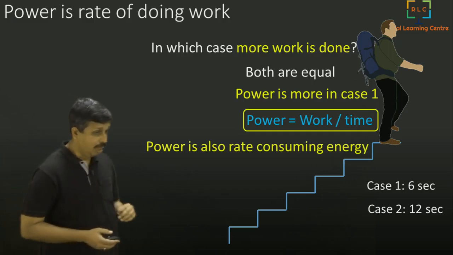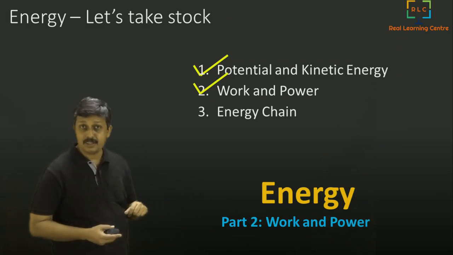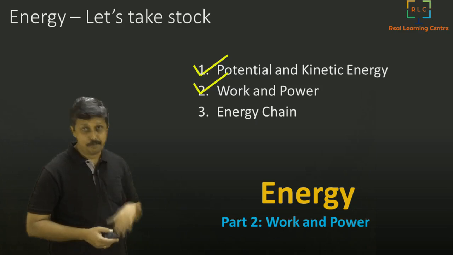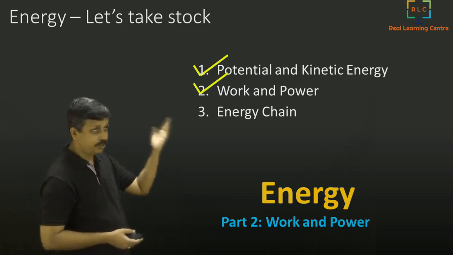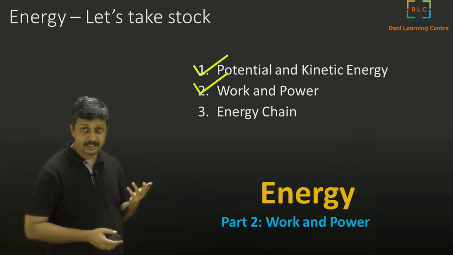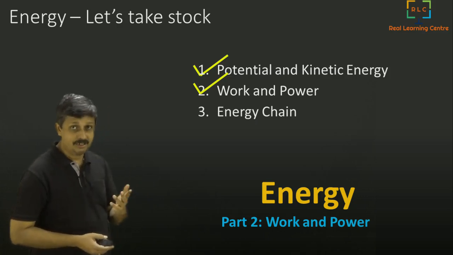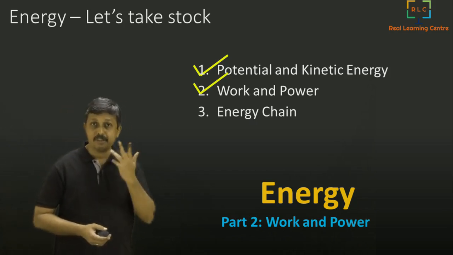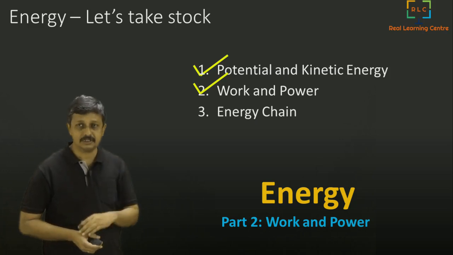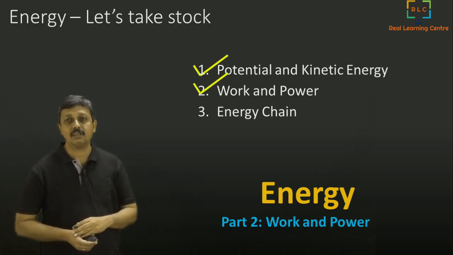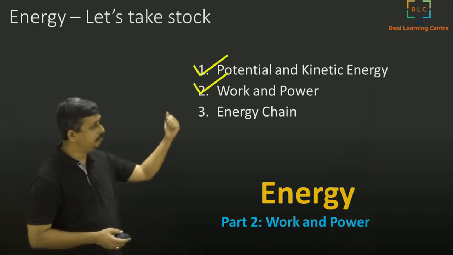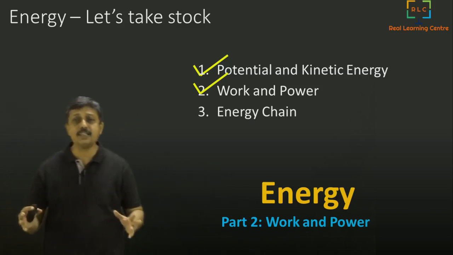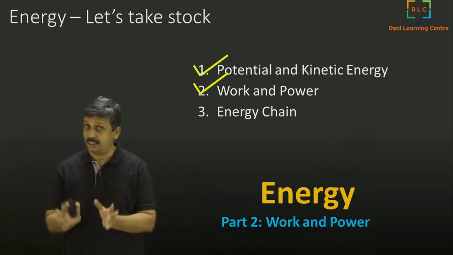So now we have understood work and power. We understood the relationship between work and also potential and kinetic energy. Maybe you can derive a relationship between power and potential and kinetic energy, because they are all related. You can yourself derive those relationships and see what the relationship is between power, for example, and kinetic energy. It is possible. Those are all derived concepts that you can find out. Fundamental concepts are potential energy, kinetic energy, work and power. So we completed mostly everything about work, power and energy.